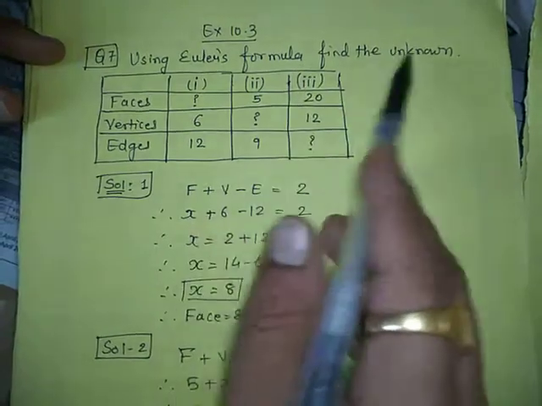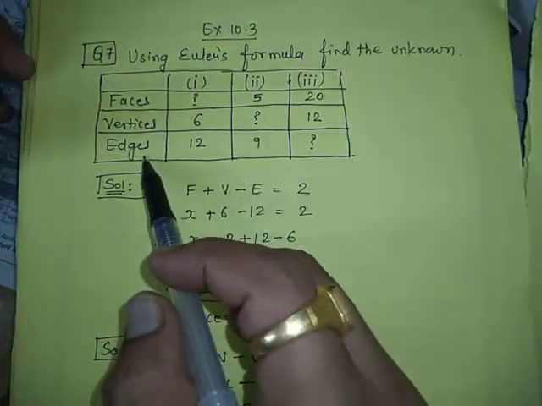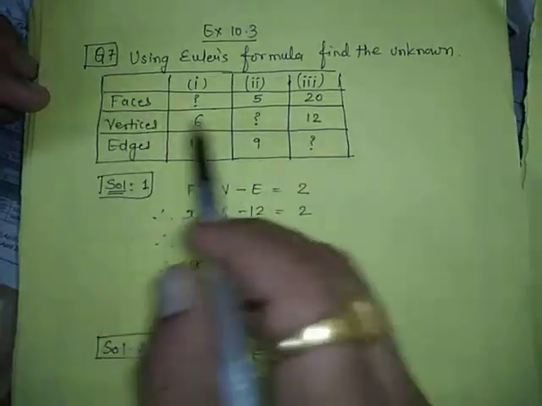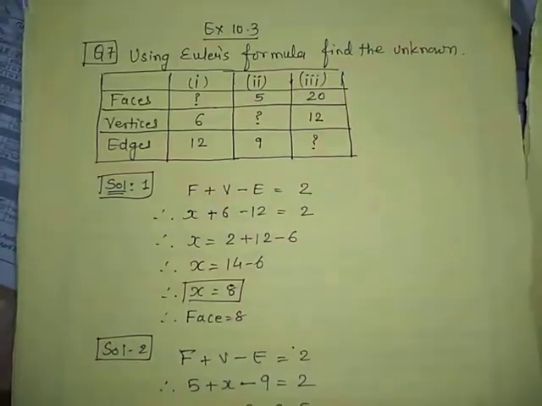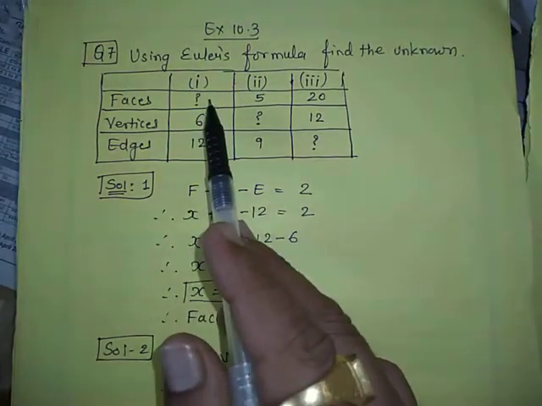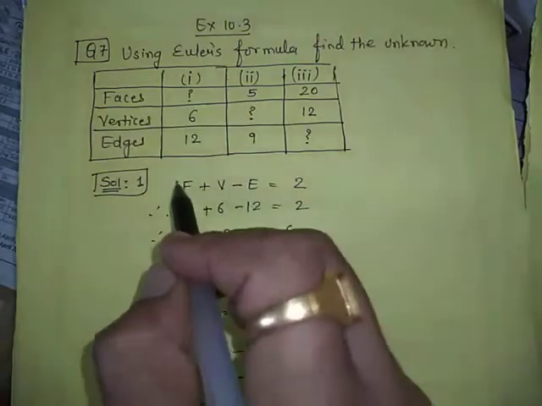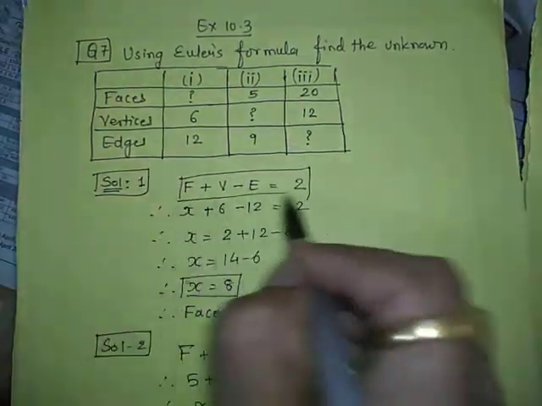Question number 7, there is a puzzle type question given and we need to find the faces, vertices and edges where the question mark is given. A table is given to us. The data is given in tabular form. In the first one, faces are not given, vertices and edges are given. So using this formula here,